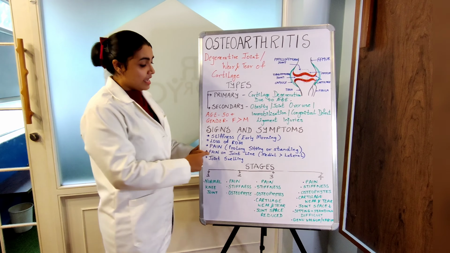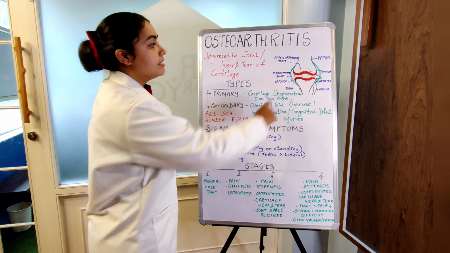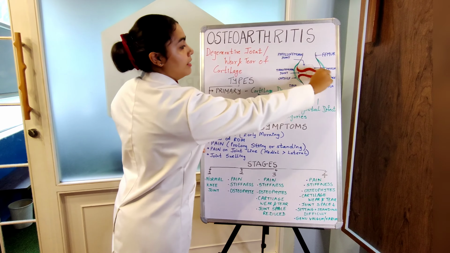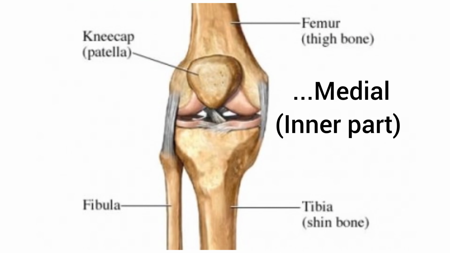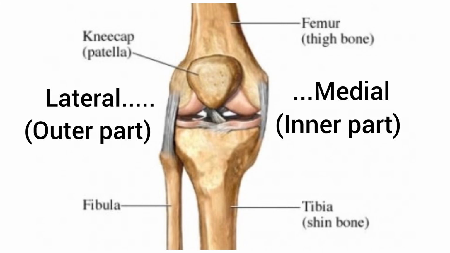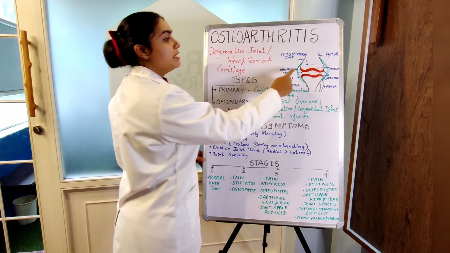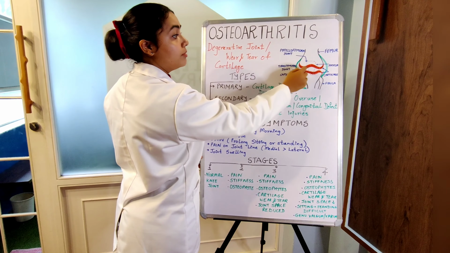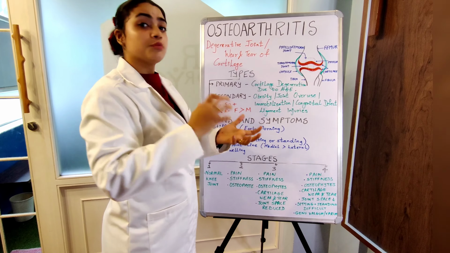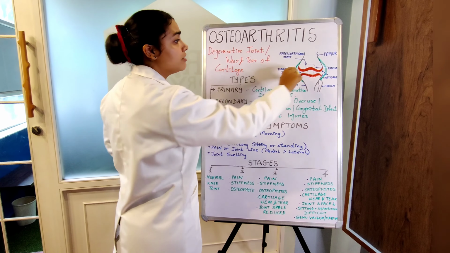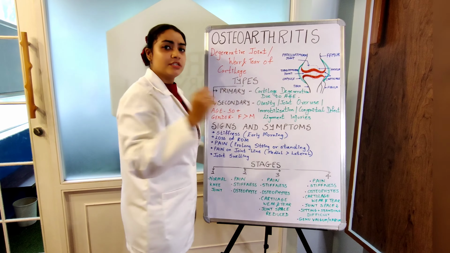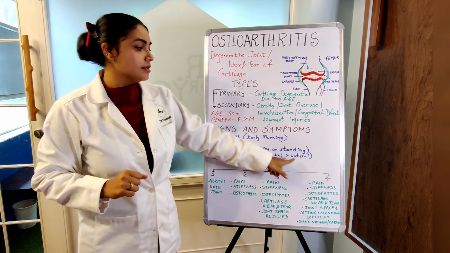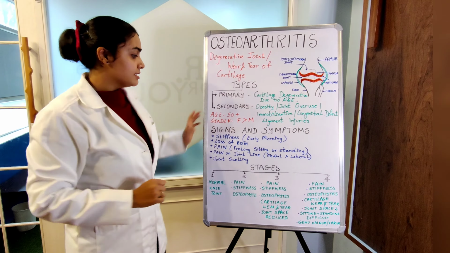The fourth one is pain on the joint line. This is your joint line. This is the medial side and this is the lateral side. The medial side is the inner part of your knee and lateral being the outside. The medial is more affected than the lateral most of the time. The reason being, the medial condyle of the femur is larger and it occupies more space in the knee joint, so it rubs more often. It takes more load on this side, so the medial joint space is generally more reduced. Okay, so medial more than lateral.